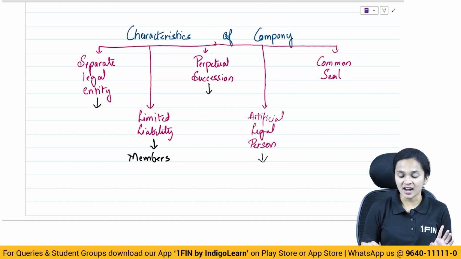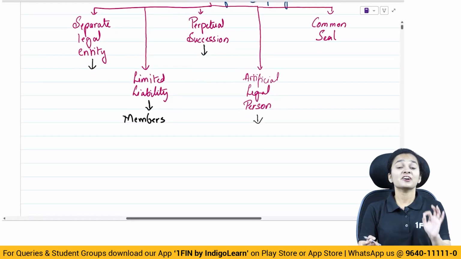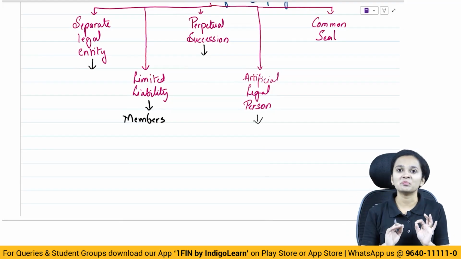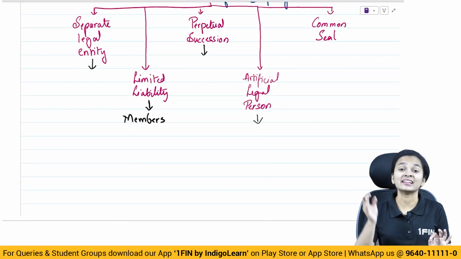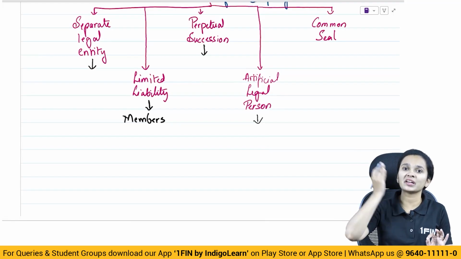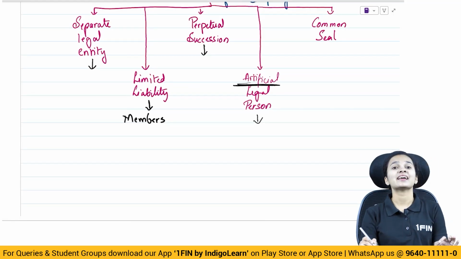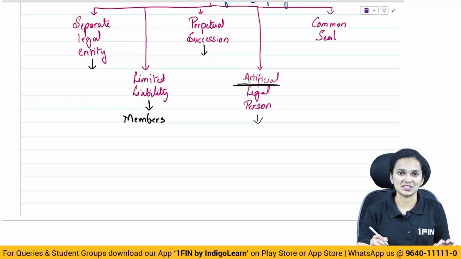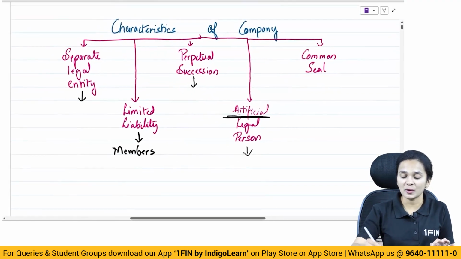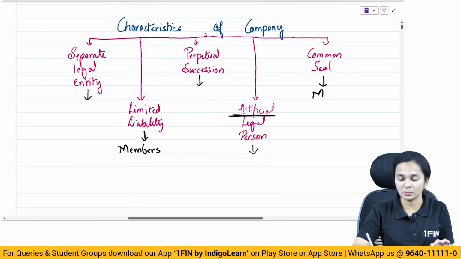See, there are two words, artificial and fictitious. Fictitious is imaginary, but a company is not imaginary. It actually comes into existence, and that is the reason we call the company an artificial legal person. And finally, a company may have a common seal.